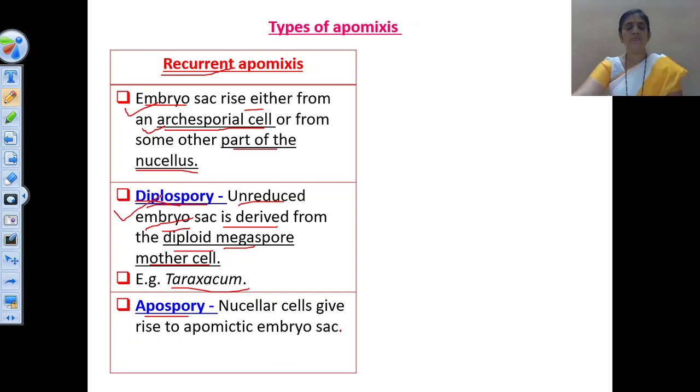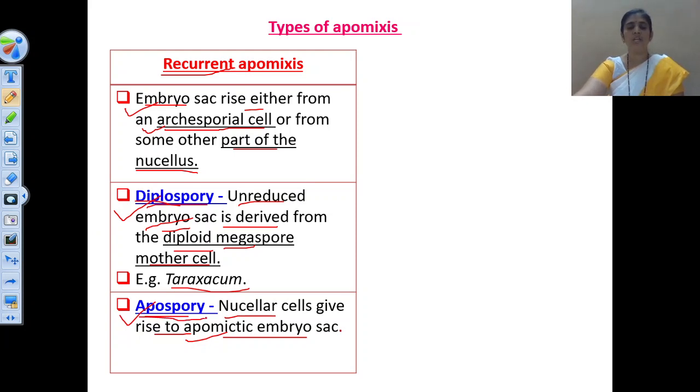Such type of development is known as diplospory. In some cases, a nucellar cell directly gives rise to the apomictic embryo sac, without spore formation, means there is no megaspore formation. From the nucellar cell the embryo sac is directly formed, and hence the term apospory is used.